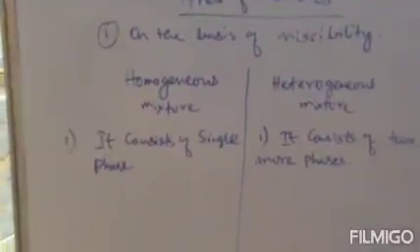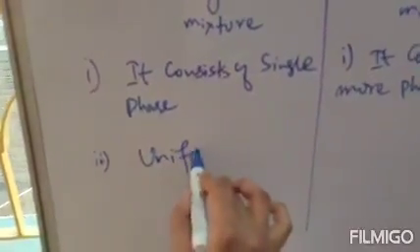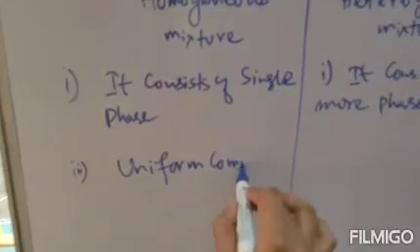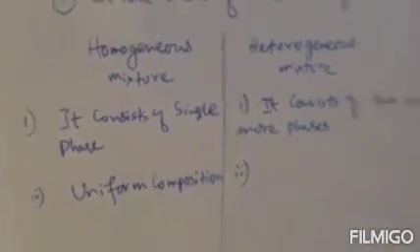So it is a type of uniform mixture, or you can say uniform composition. That means all the particles are uniformly mixed with each other. So a homogeneous mixture has a uniform composition. Number two, it is not uniform.